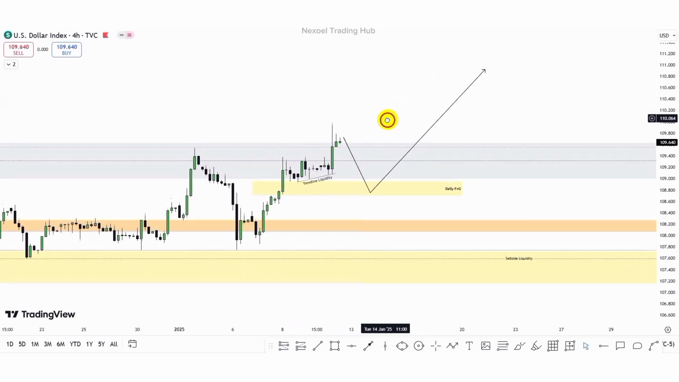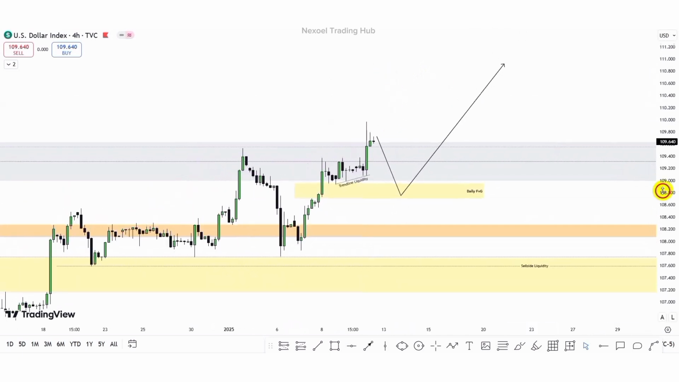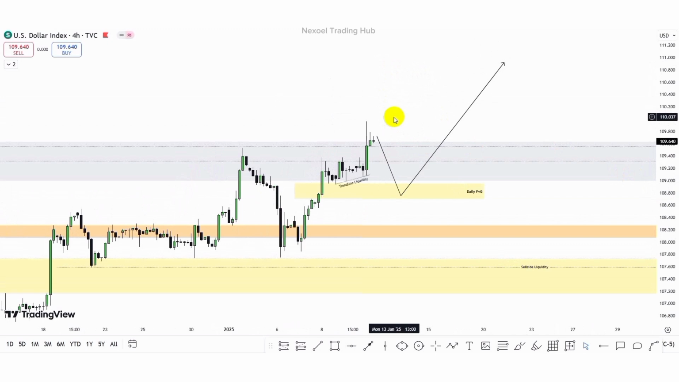So for the dollar index, this is my expectation, except when the market opens and there is a delivery to the upside, then we can begin to reconsider this zone. But if price is going to drop immediately from this zone, then I'm expecting to see price take out this trend line liquidity. I want to see the reaction of price within this daily fair value gap, and then we continue bullish to the upside in the dollar index. So this is what I have to show us, guys, in the dollar index.